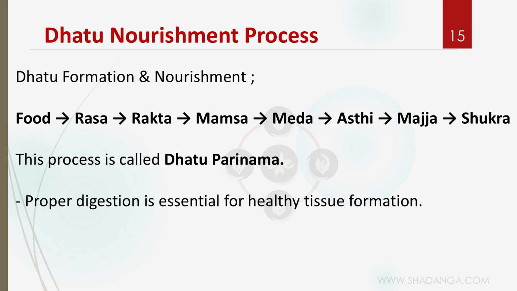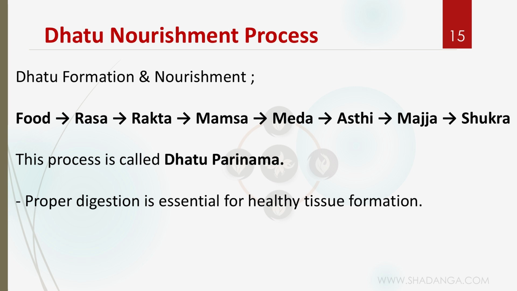If we are talking about the doshas, we have three doshas, vata, pitta, kapha. If you say kapha, pitta, vata or pitta, vata, kapha, everything is fine. But the dhatus, what are the dhatus? If we are asked in the examination, Rasa, Rakta, Mamsa, Meda, Asthi, Majja, Shukra, this order is very important.